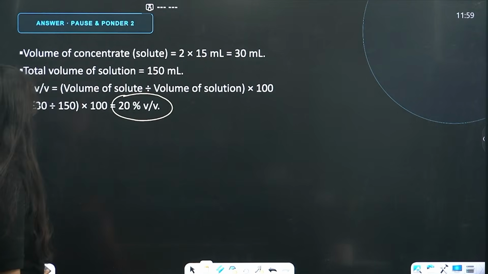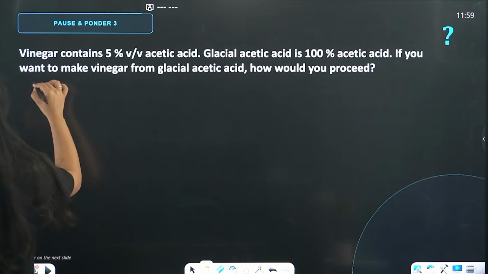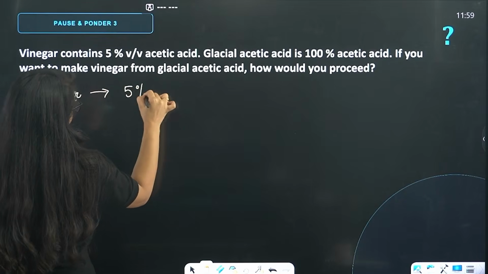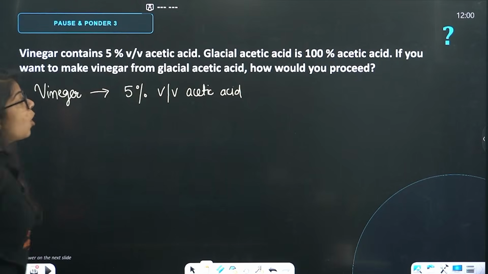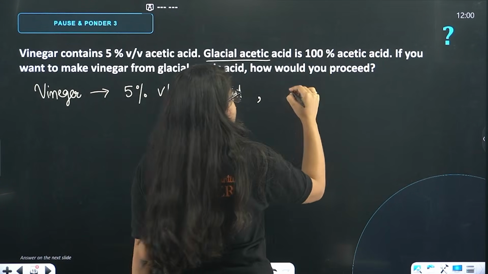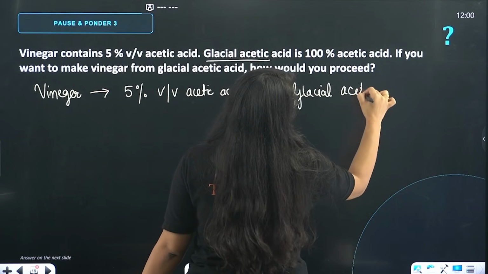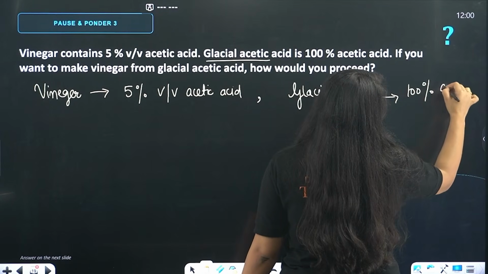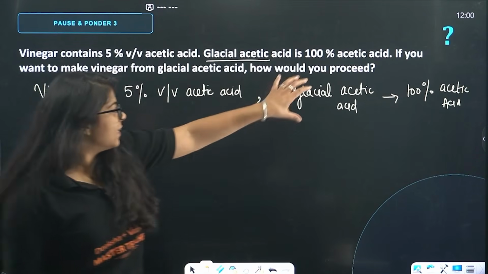Okay? Then beta, we have vinegar contains 5% V by V acetic acid. So, we have vinegar which contains 5% V by V acetic acid. Now, there is one more thing given, that we have a glacial acetic acid which is 100% acetic acid. So, it is just there to confuse you. Okay, don't worry. We have glacial acetic acid which is 100% acetic acid.